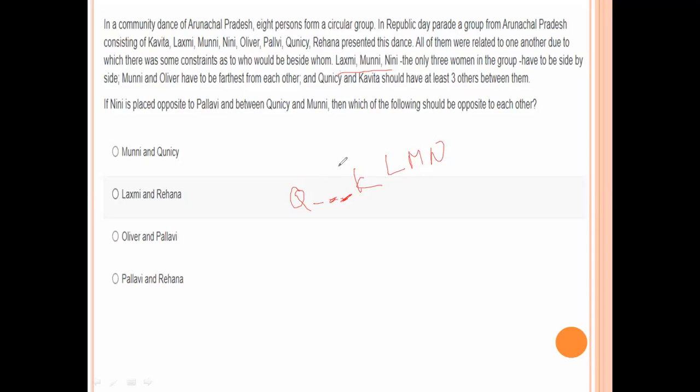Naini is placed opposite to Pallavi, and between Quincy and Munni. Then which of the following should be opposite to each other?